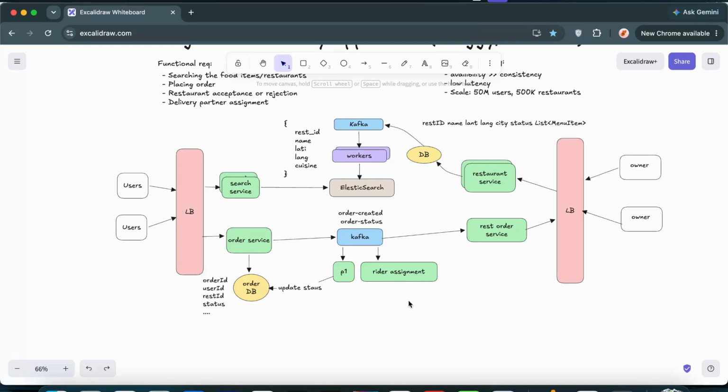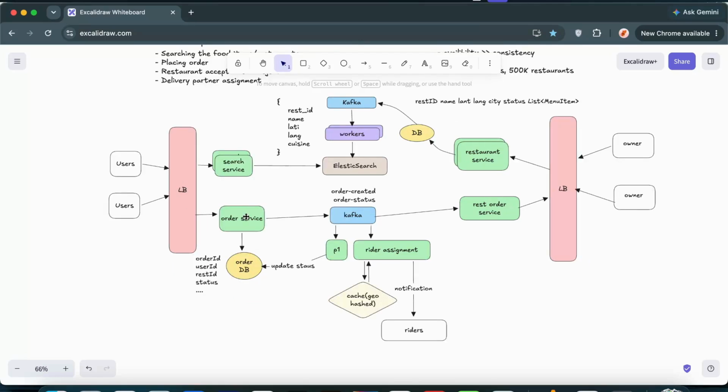Okay, so let me quickly add that flow. The flow is pretty much straightforward now. Once the order is created, it updates into the database, and then this order is put in the form of an event, and from Kafka the restaurant order service consumes it and sends a notification to the owners. Once owners accept the orders, again we have another topic called order status, which has multiple consumers who are consuming those events.